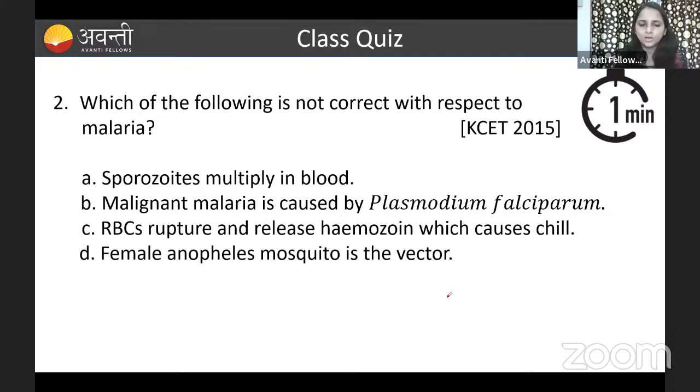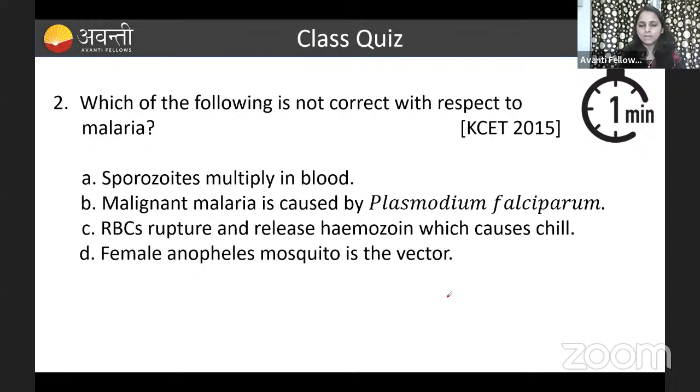Let us go to the other options also. Malignant malaria is caused by Plasmodium falciparum. Yes, that is correct. RBC rupture and release hemozoin, which causes the chill. Yes.